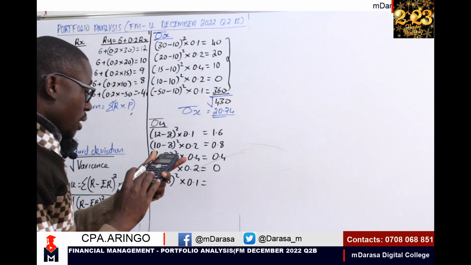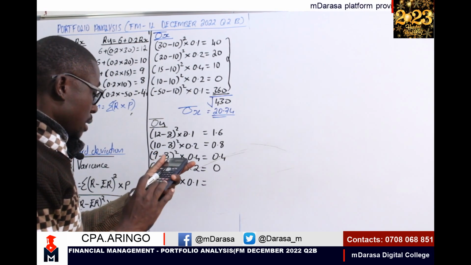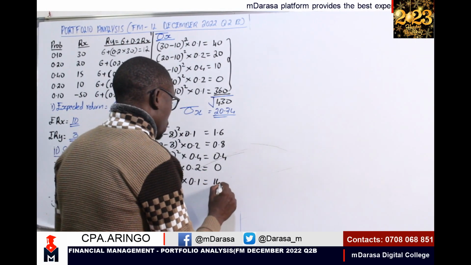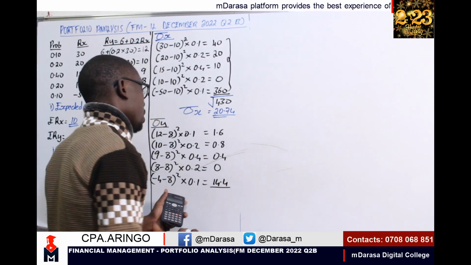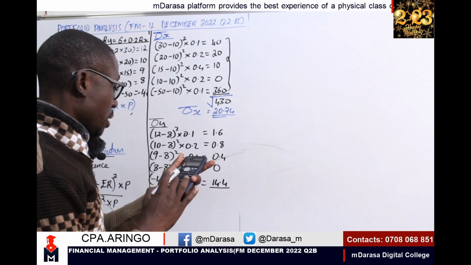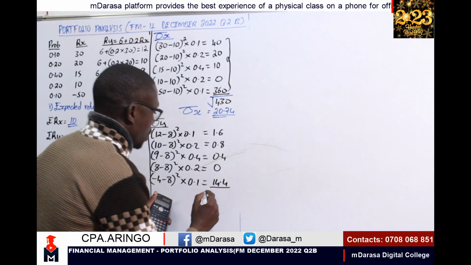Then minus 4 minus 8, squared, times 0.1 should give us 14.4. So if I determine the summation of that, plus 0.4 plus 0.8 plus 1.6, I'm going to have 17.2.